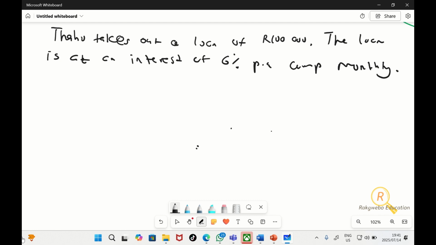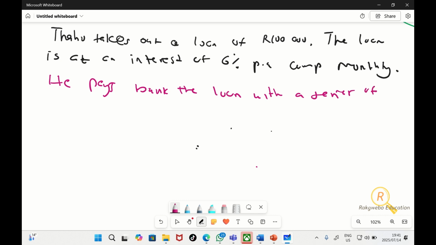He pays back the loan with a series of monthly installments for a year.